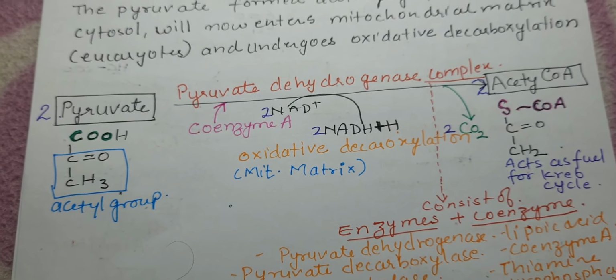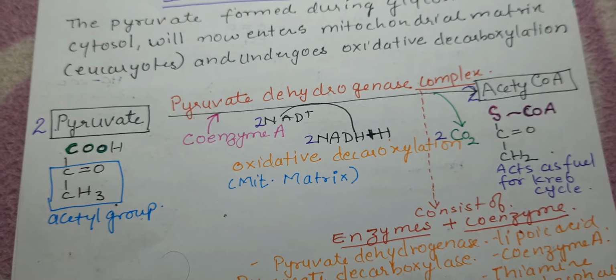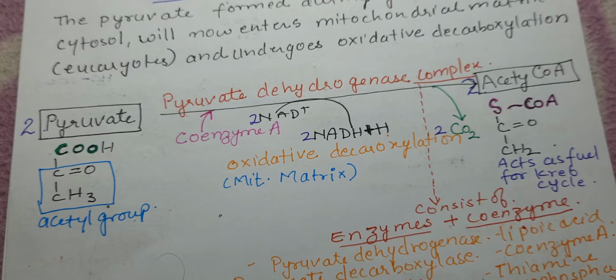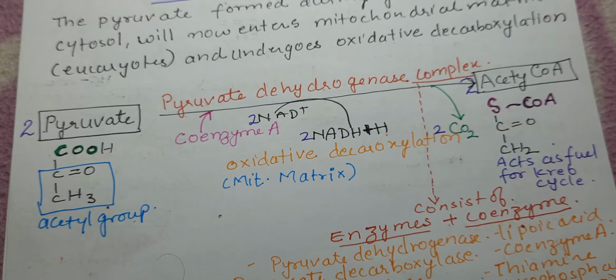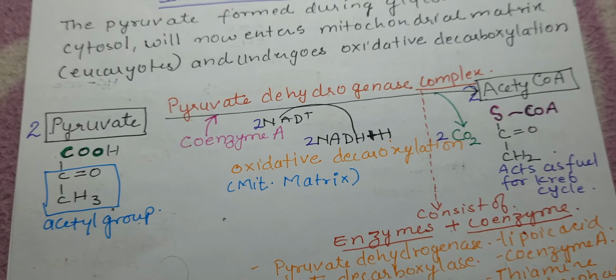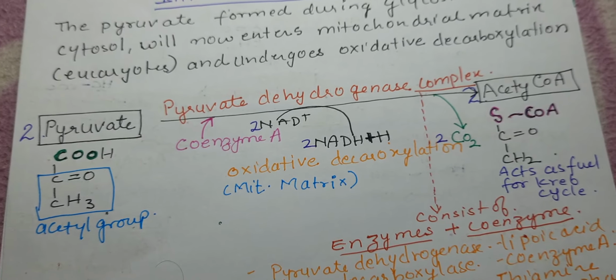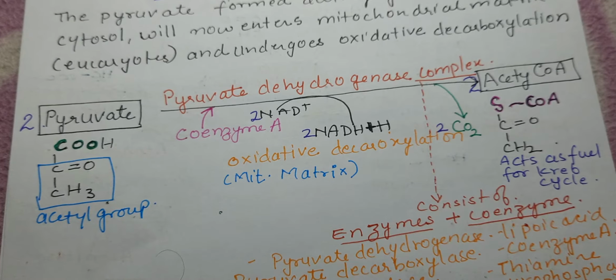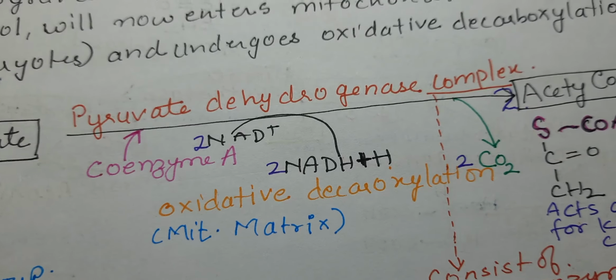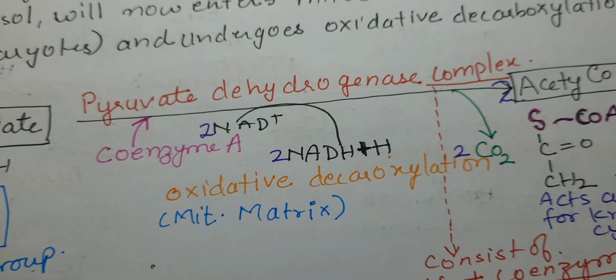So, you can see this reaction. Two molecules of pyruvate were formed during glycolysis and they are now converted to two molecules of acetyl CoA. CoA stands for coenzyme A. Now this reaction takes place in the mitochondrial matrix and is catalyzed by the enzyme pyruvate dehydrogenase complex.